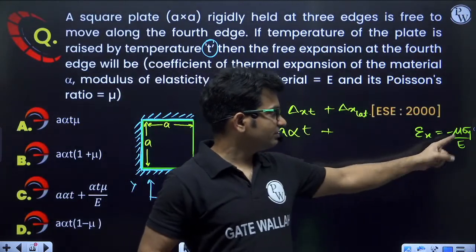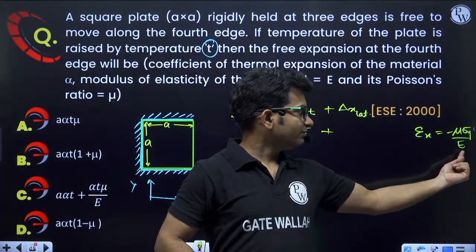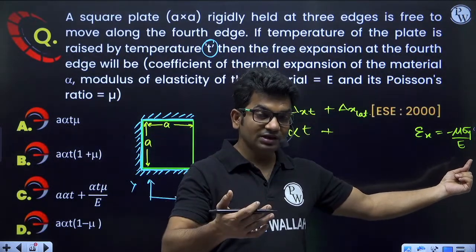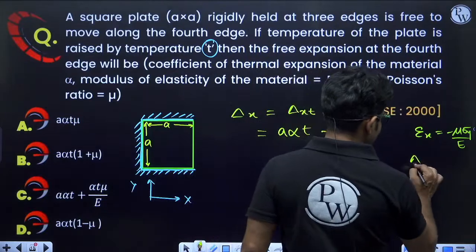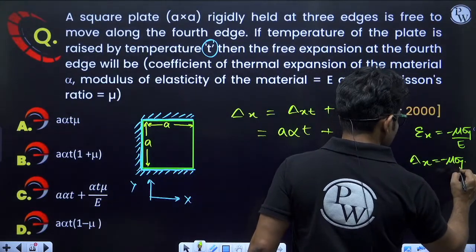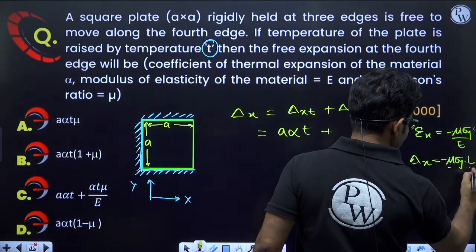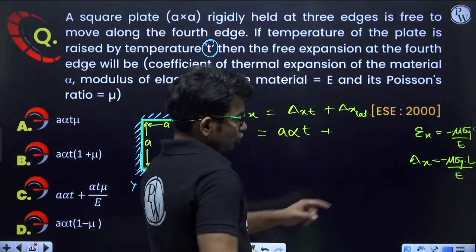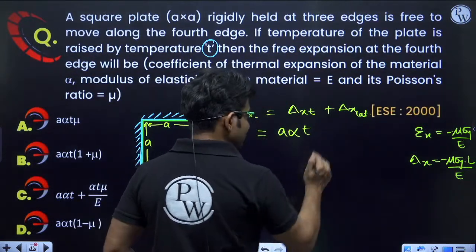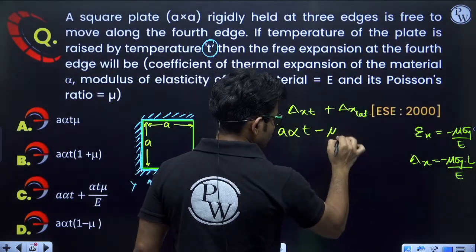Strain in x direction will be equal to minus mu into stress in y direction by E. Okay, now this is strain. We have to multiply with length also. So change in length in x direction will be equal to minus mu sigma y into length by E.